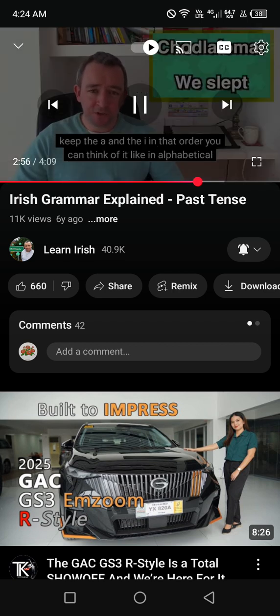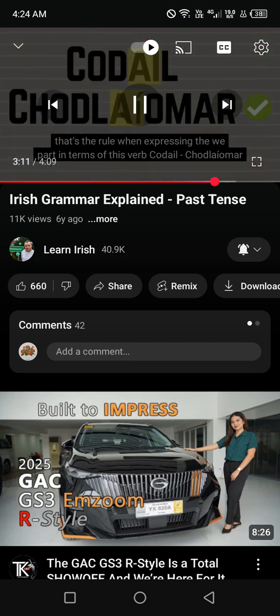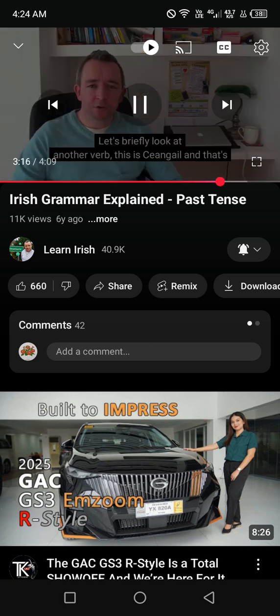You can think of it like in alphabetical order if you want, or you can think that the A is bigger and wider than the I, so it dominates or it leads the I. Whatever way you want to think of it, that's the rule when expressing the we part in terms of this verb codail. Chodlaíomar.